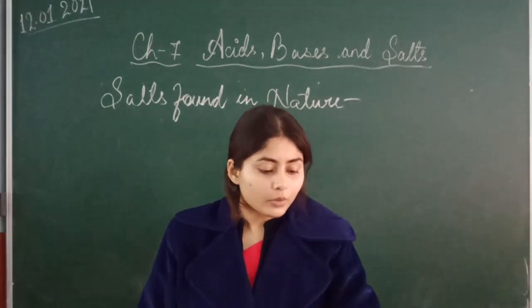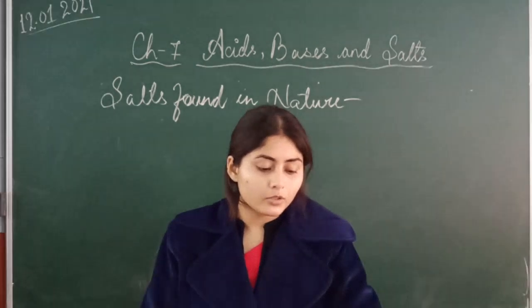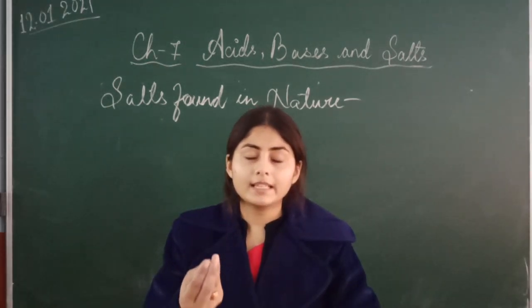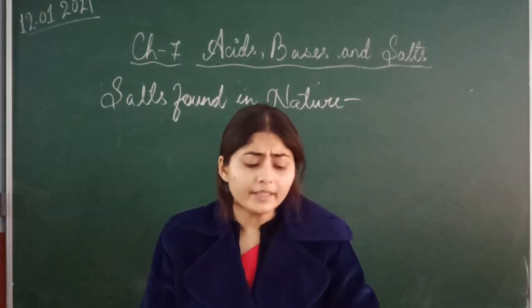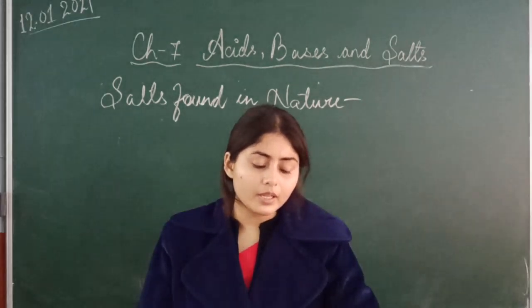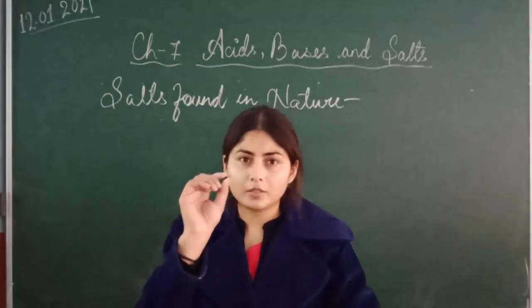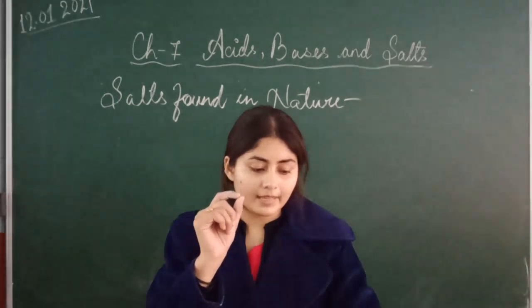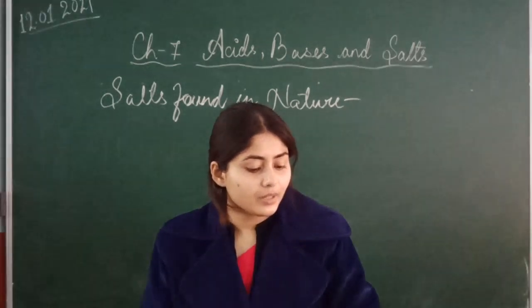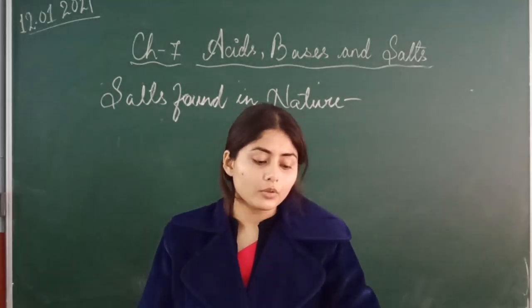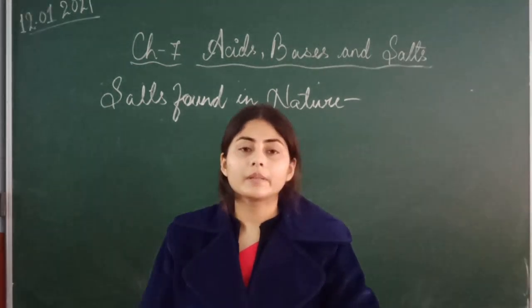Sodium nitrate we get, saltpeter is a salt. Actually it is a rock, a white colored rock, a woolly crust on the soil. So in the soil it is present in big particles, just like this. Then potassium nitrate, a white woolly crust on the soil. This one is also present in the soil.